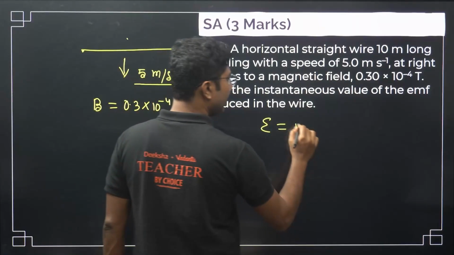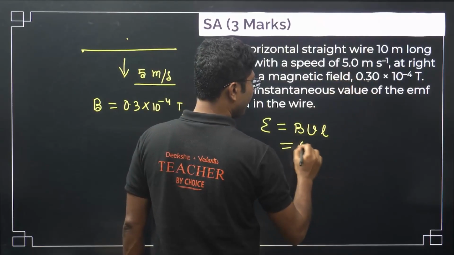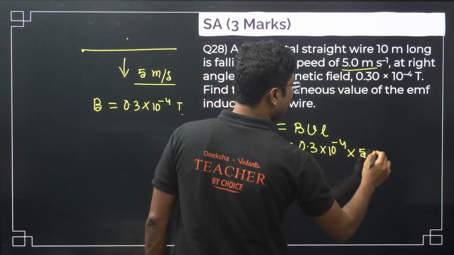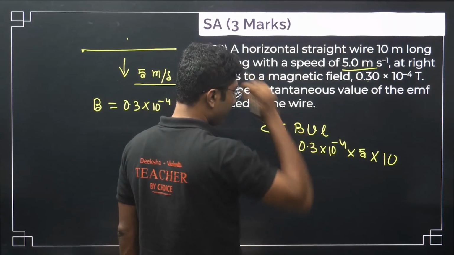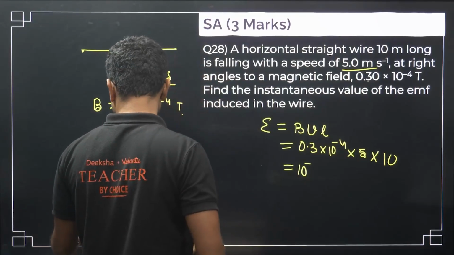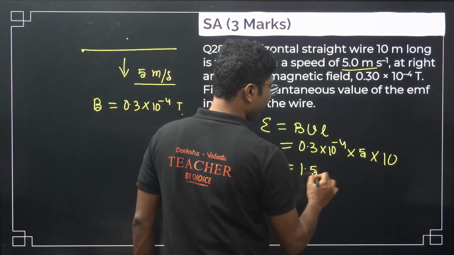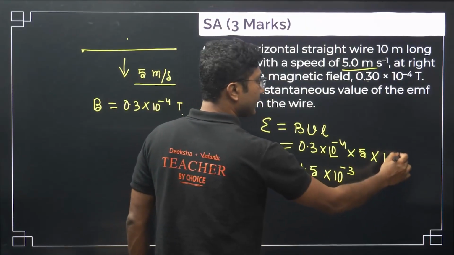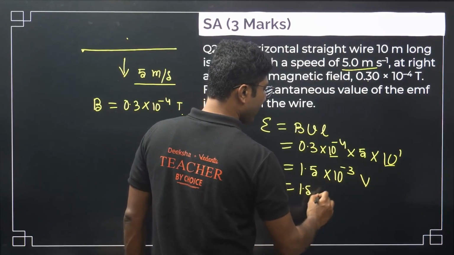Induced EMF is BVL. So B is 0.3 into 10 to the power of minus 4, V is 5 meter per second, and L is 10. So from here we get 1.5 into 10 to the power of minus 4. No, minus 3. 5 into 0.3 is 1.5. So 1.5 into 10 to the power of minus 3, with 10 to the power of minus 4 and 10, which is 10 to the power of 1. So 10 to the power of minus 3 volt, or 1.5 millivolt.